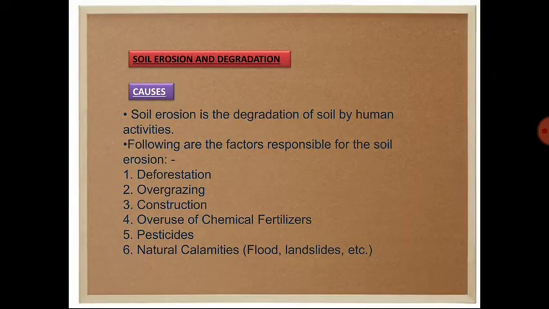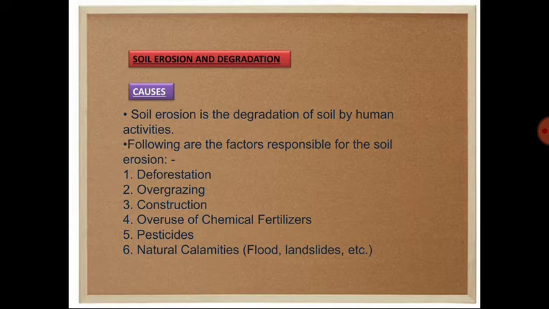Now in this slide we will discuss soil erosion and degradation. As we have already learned the characteristics of the soil in our junior classes, I didn't give so much explanation here. I just go with the next point, that is soil erosion and degradation.